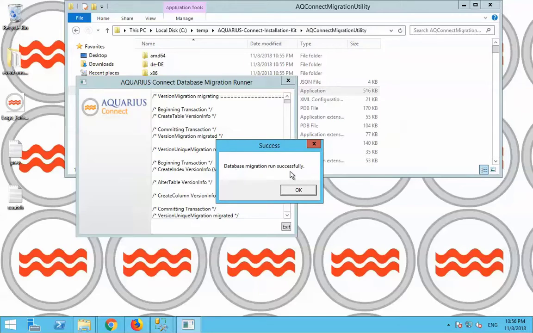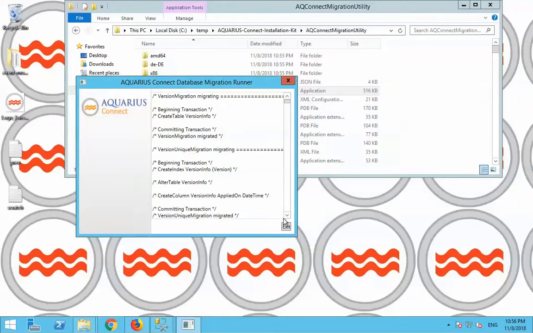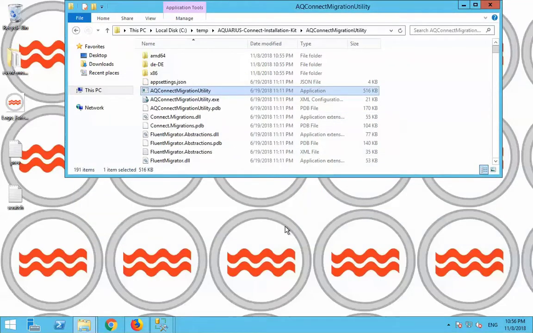Okay, looks like my database has been initialized and created successfully. Okay, at this point we've completed step 3.